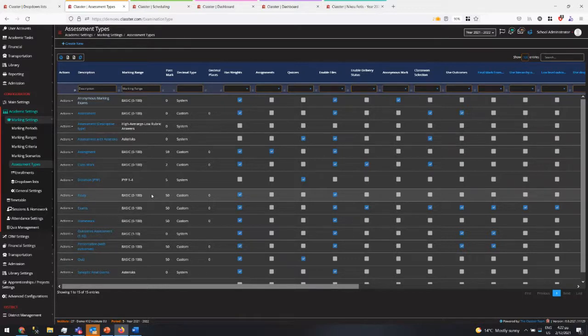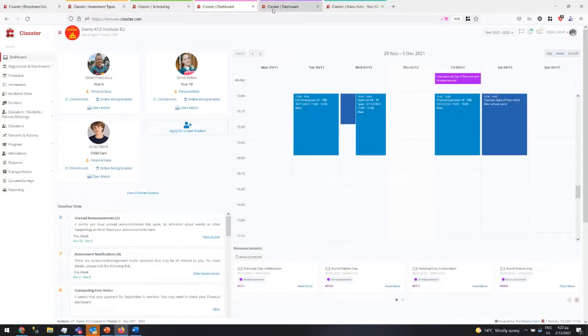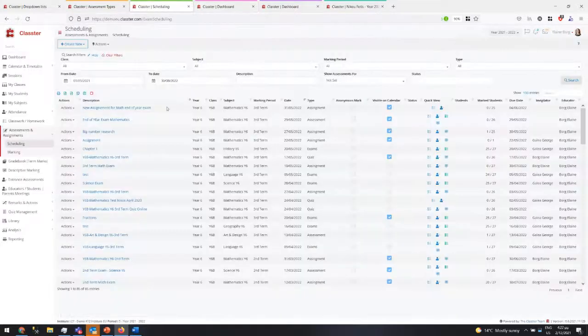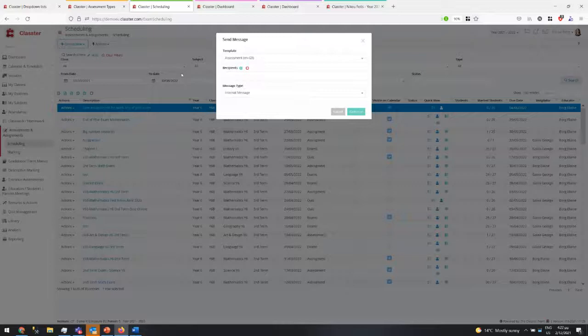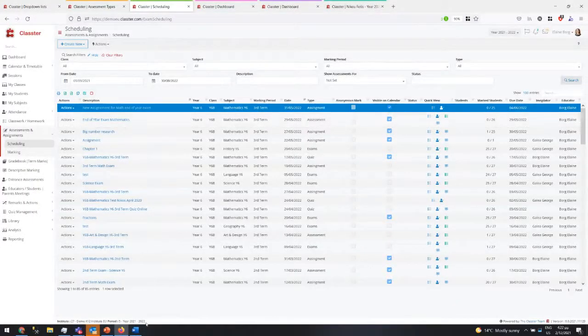So for co-teaching, quite a few other things were also added, like automatic marking sending. Today I can send the marks as a teacher, but I do it not automatically. I can send the marks from here, with a template to send the marks. In the new version, that will be completely automated, if you wish, of course.